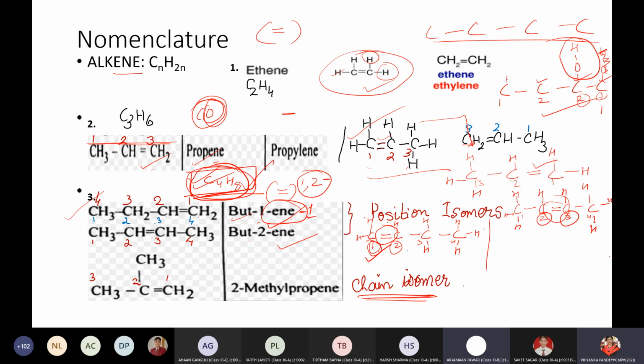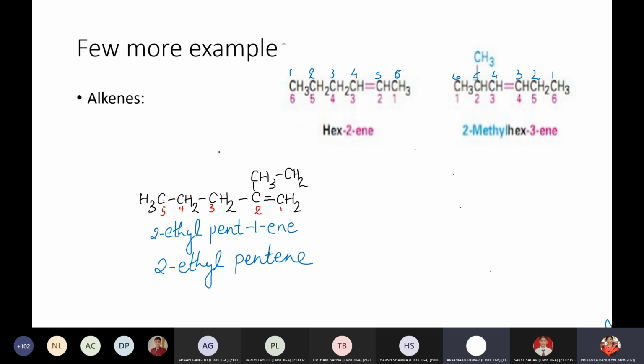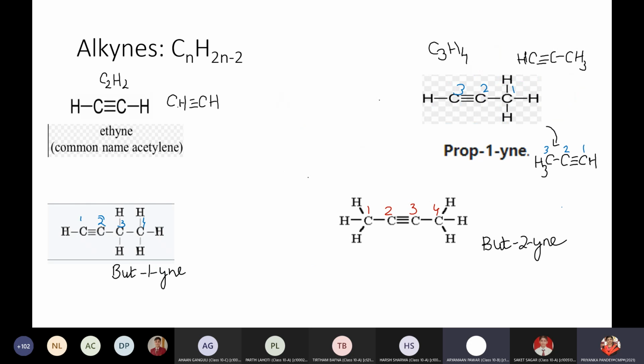Welcome. So children, just the last part, in 2 minutes I'm going to talk about alkynes. We have done alkenes, alkynes we are going to do. Here it is a carbon to carbon triple bond. Here when we have just 2 carbon atoms, there is no choice. When we have 3 carbon atoms, if it is in between these 2 carbon atoms, this is not possible. We are going to start with 1, 2 and 3. And if it is starting from this type of carbon atom, this becomes 1, 2 and 3.